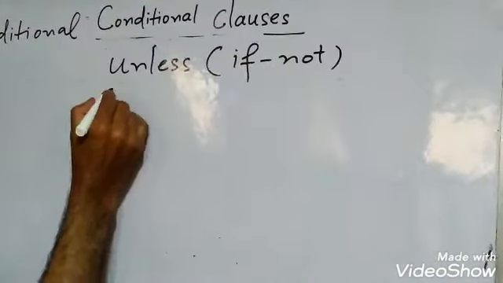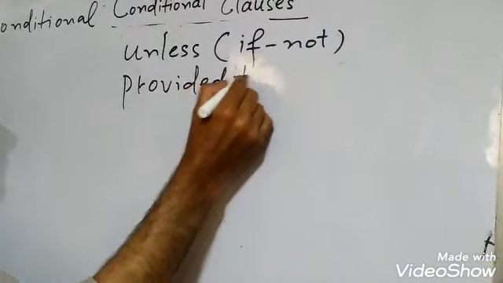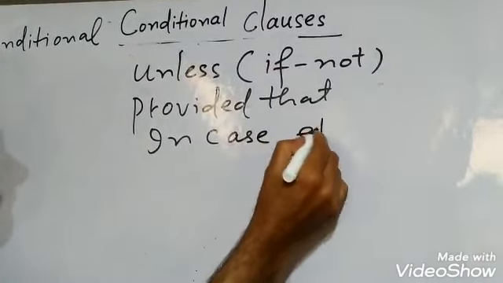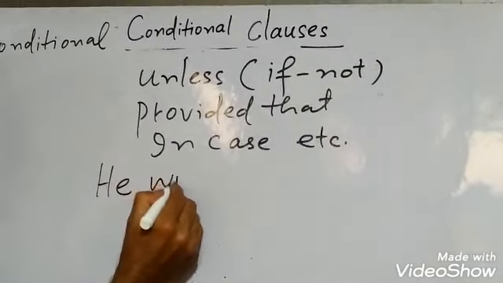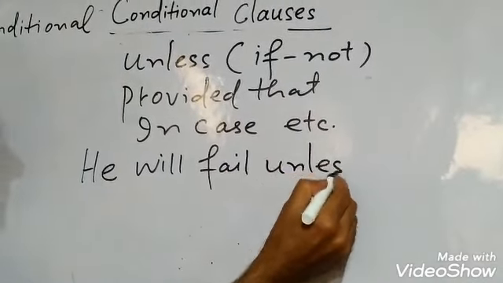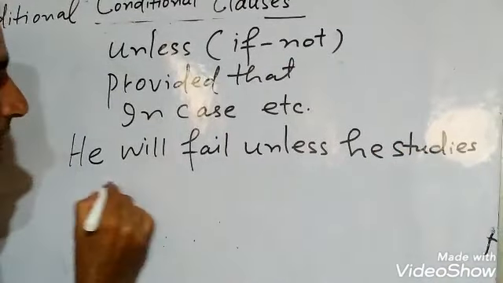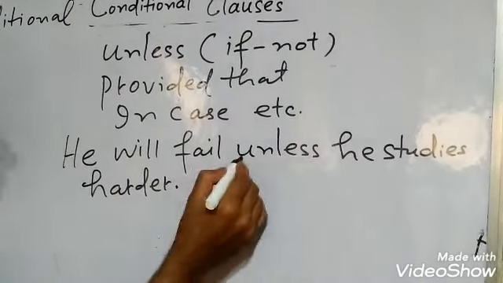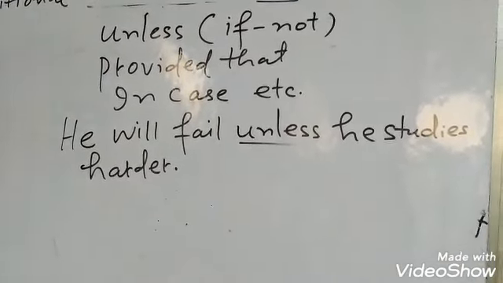We can also use provided that, in case, etc. For example, he will fail unless he studies harder.